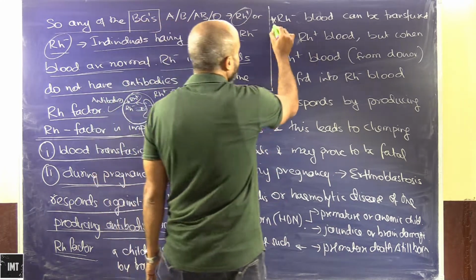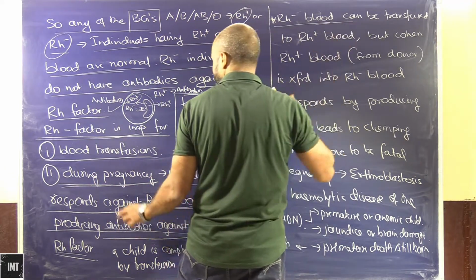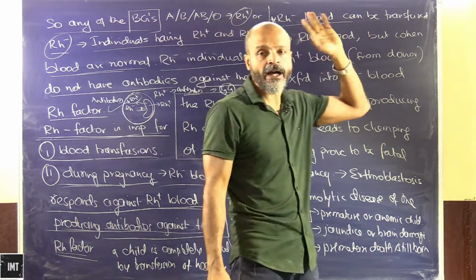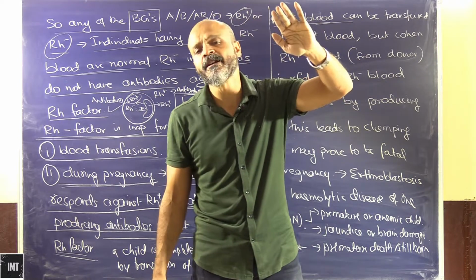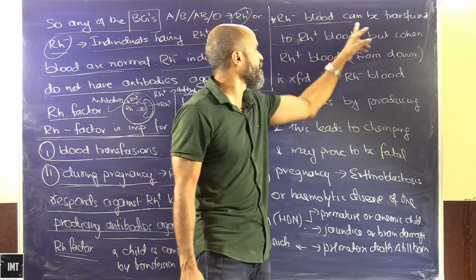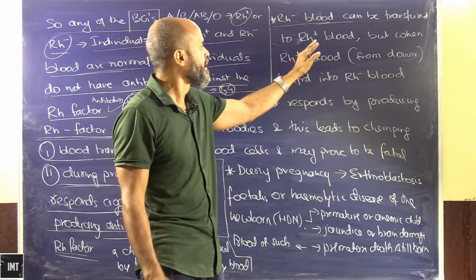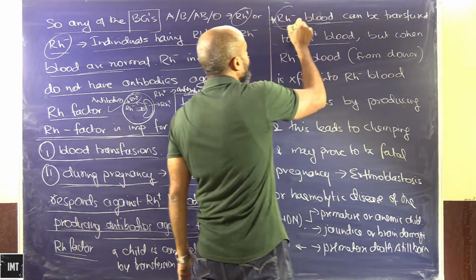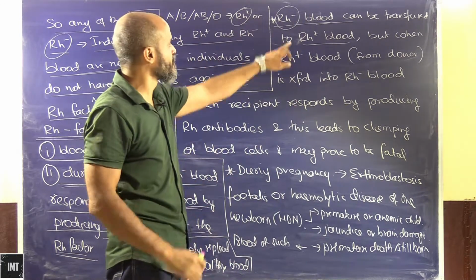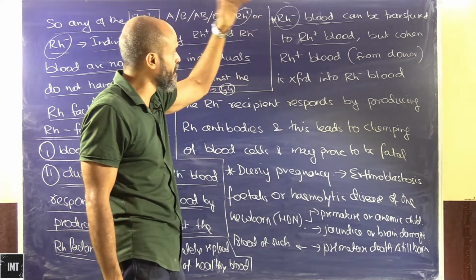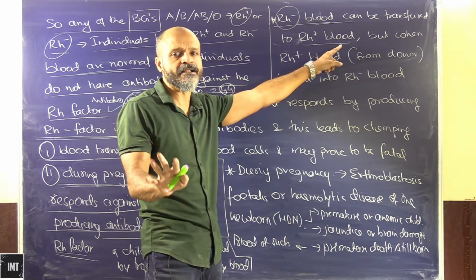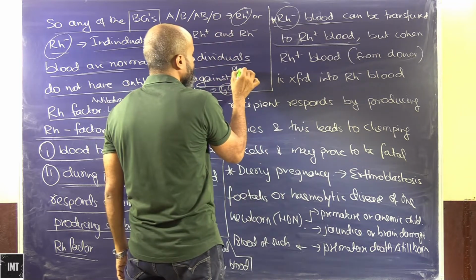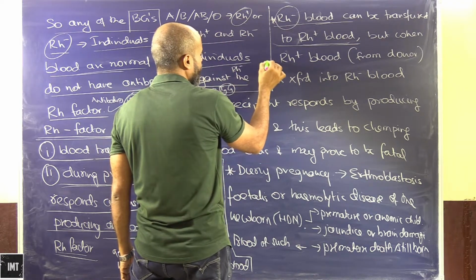Okay, so when we are talking about transfusion, RH minus blood can be transferred to RH plus blood. A person having RH minus blood can easily donate even if the recipient is RH plus, because this blood will not have any anti-RH plus antibodies. So obviously this can get easily transferred. There will be no confusion here.